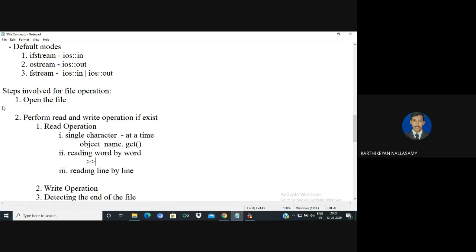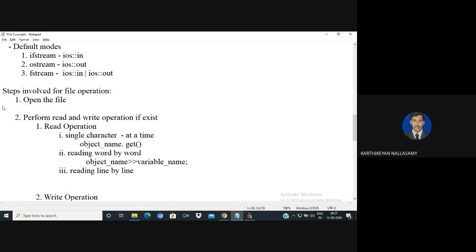We read the content from the file and it will be returned. Here you need to say the name of the object, then the variable name, so that whatever you read will be stored in this variable. But actually, it is word by word.